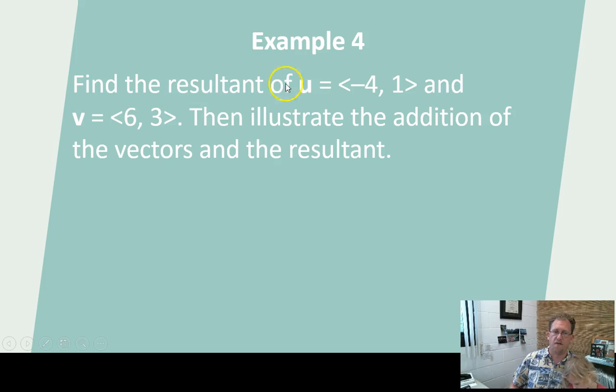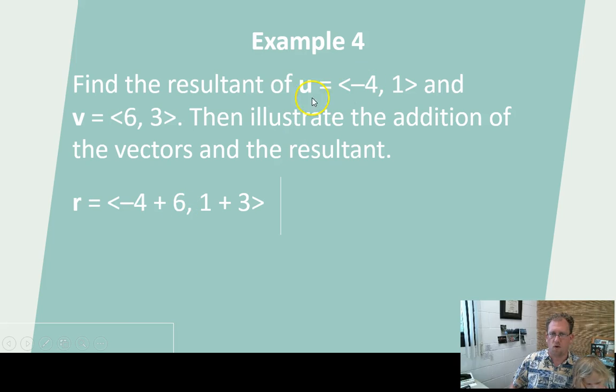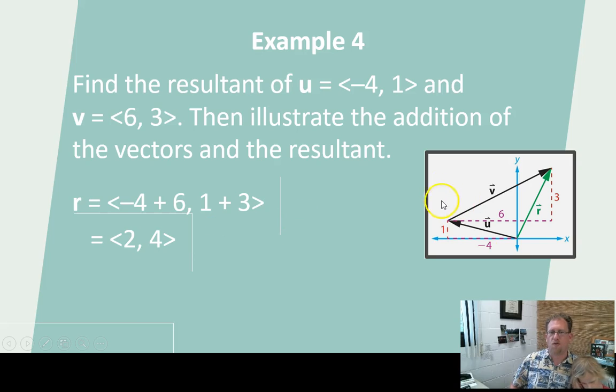Let's do some examples. Find the resultant of u and v. So this is my a value for u and my b value for u. And this is my a value and b value for v. All I have to do is add them up, and then it wants me to illustrate the addition of the vectors and the resultant. So the resultant is negative 4 plus 6, and 1 plus 3. Okay, so negative 4 plus 6 is 2, and 1 plus 3 is 4. So the new resultant is (2, 4).